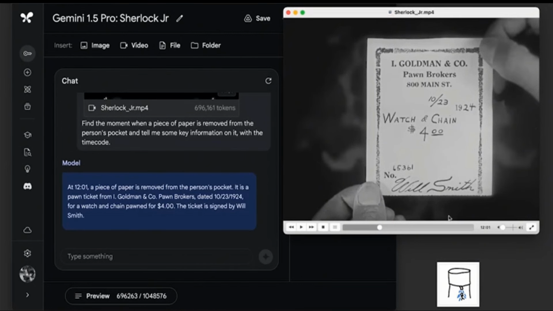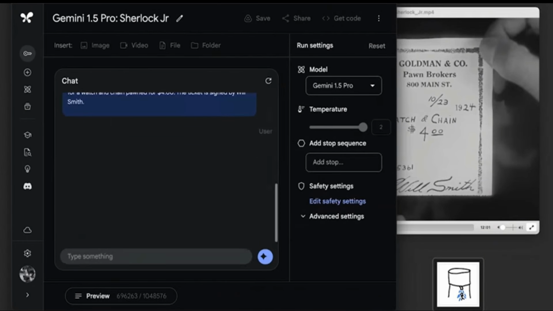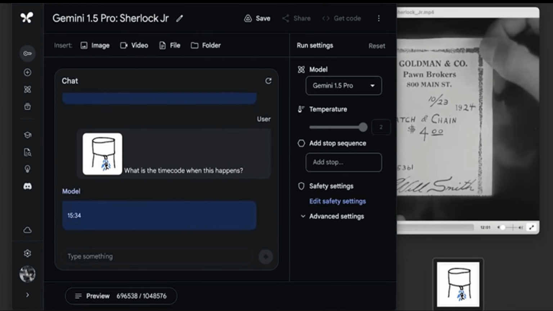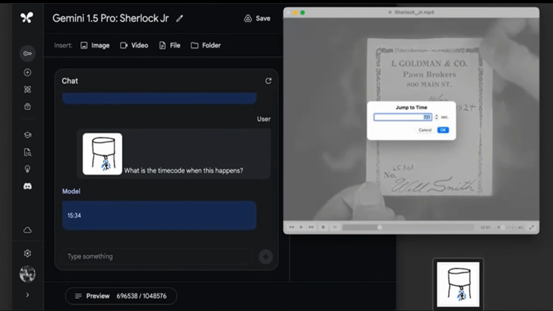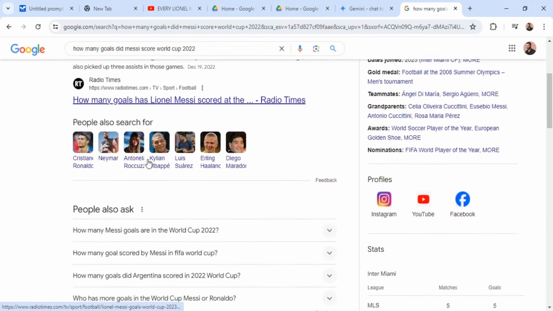Next, we gave it this drawing of a scene we were thinking of and asked, what is the timecode when this happens? This is an example of a multimodal prompt where we combine text and image in our input. The model returned this timecode, 1534. We pulled that up and found that it was the correct scene. Okay, now that we know how it works, we're gonna put this to the test.